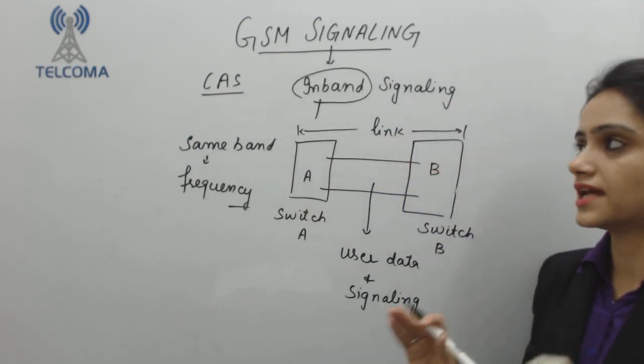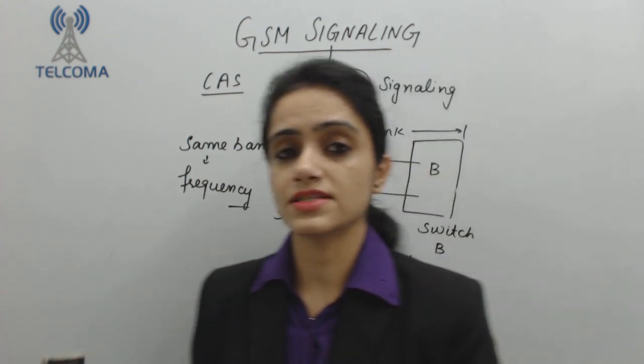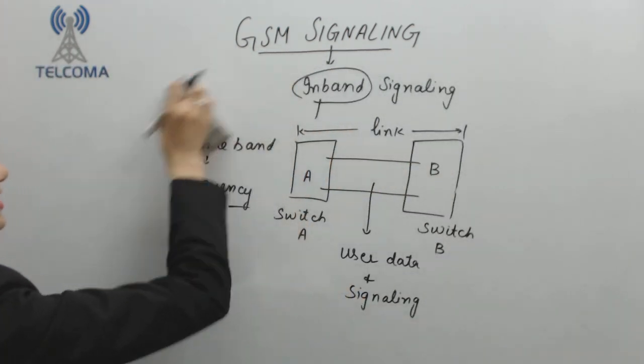Now let's move to the next type of signaling, which is CCS, that means common channel signaling.